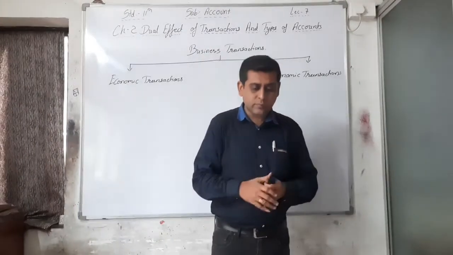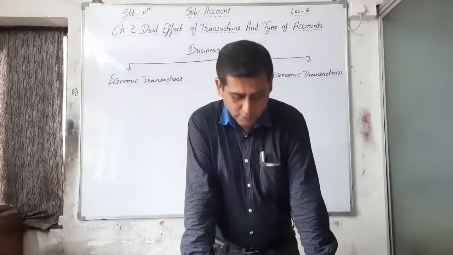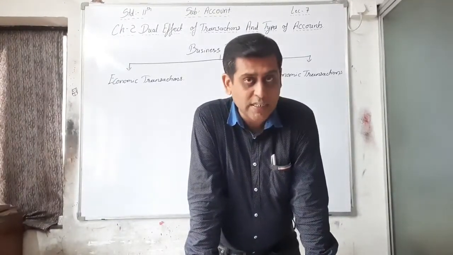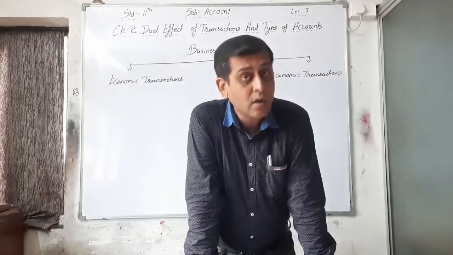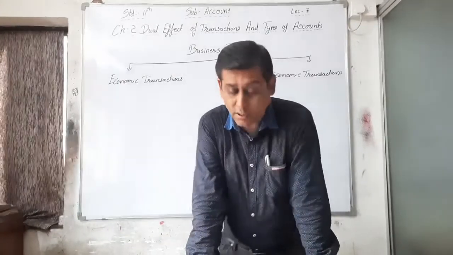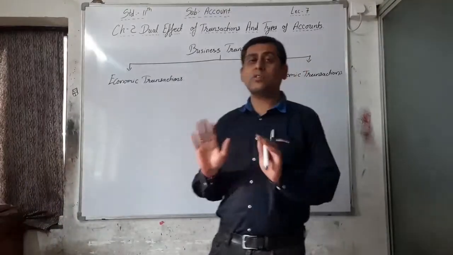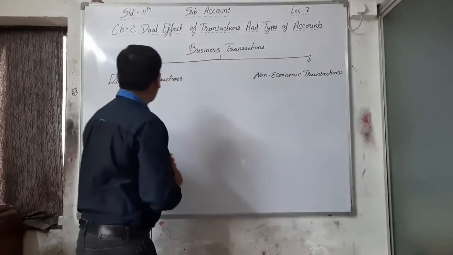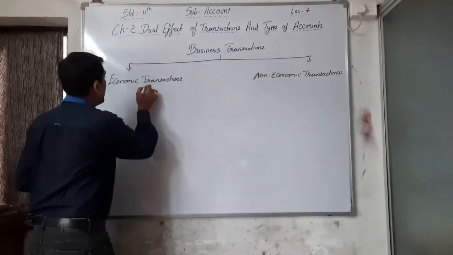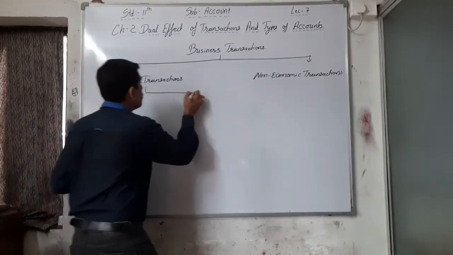Now I am reading the particular things. Business transactions: first one is economic and second one is non-economic. Non-economic transactions have no subparts, but economic transactions have two parts.